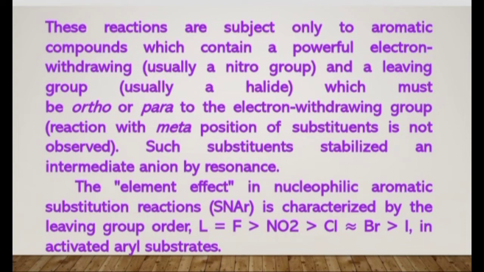This reaction is mainly given by only those aromatic compounds which contain a powerful electron withdrawing group in their structure and a leaving group. That means both a strong leaving group and strong electron withdrawing groups should be present in the aromatic compound to undergo aromatic nucleophilic substitution.